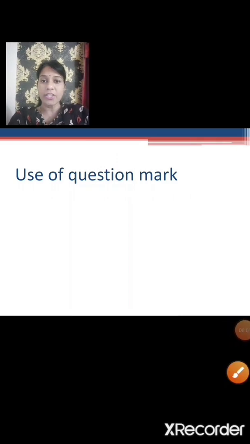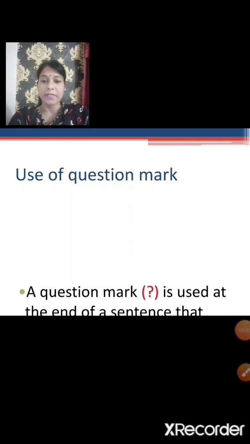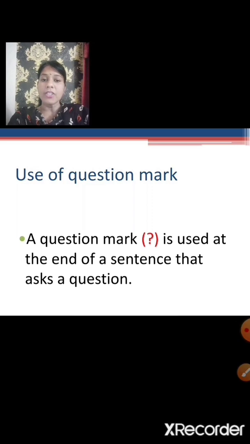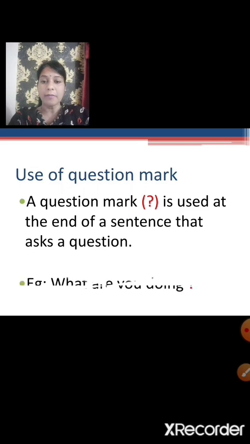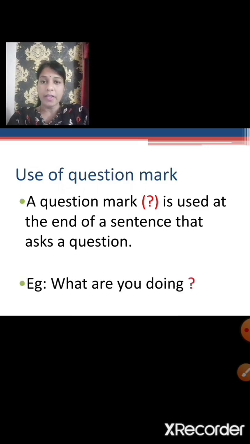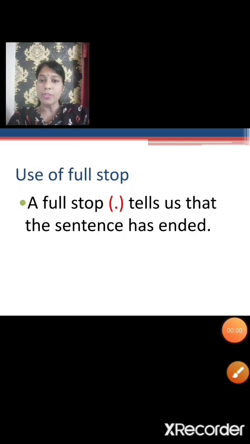Use of question mark. A question mark is used at the end of a sentence that asks a question. For example, what are you doing? So this is a question asked, and that is why the sentence ends with a question mark. Use of full stop.